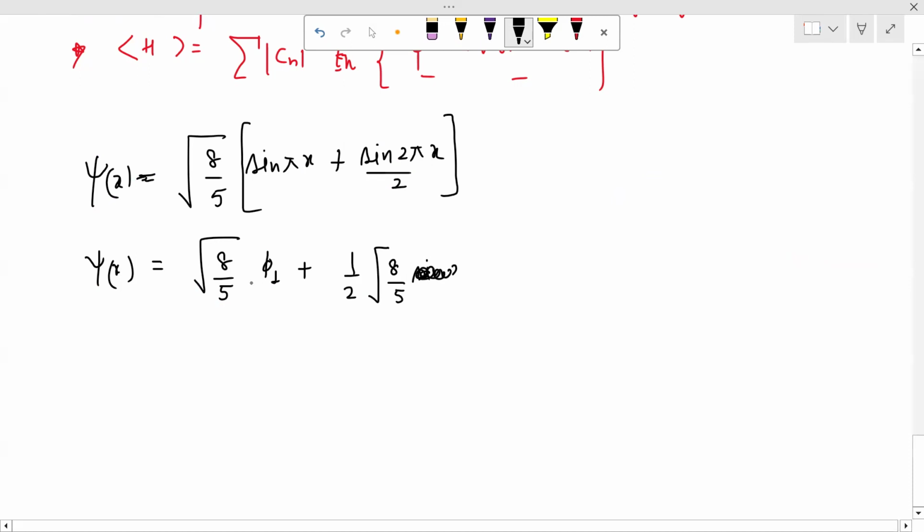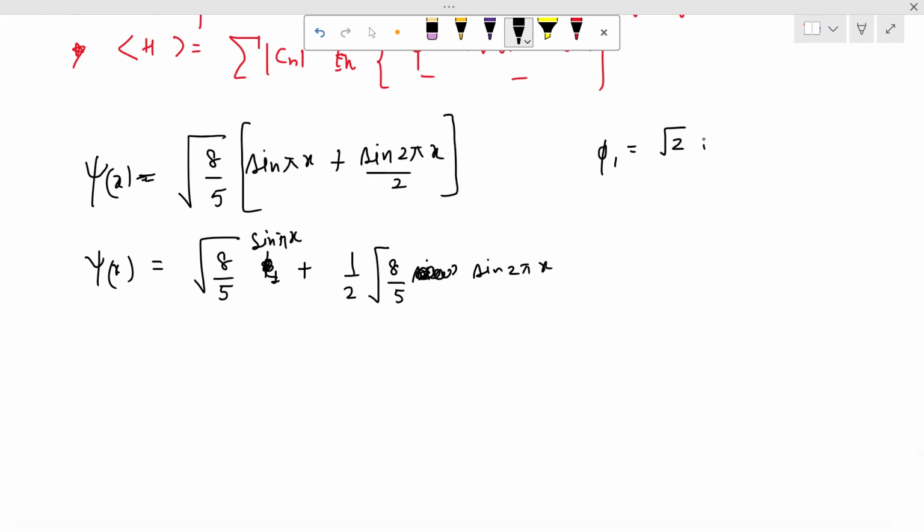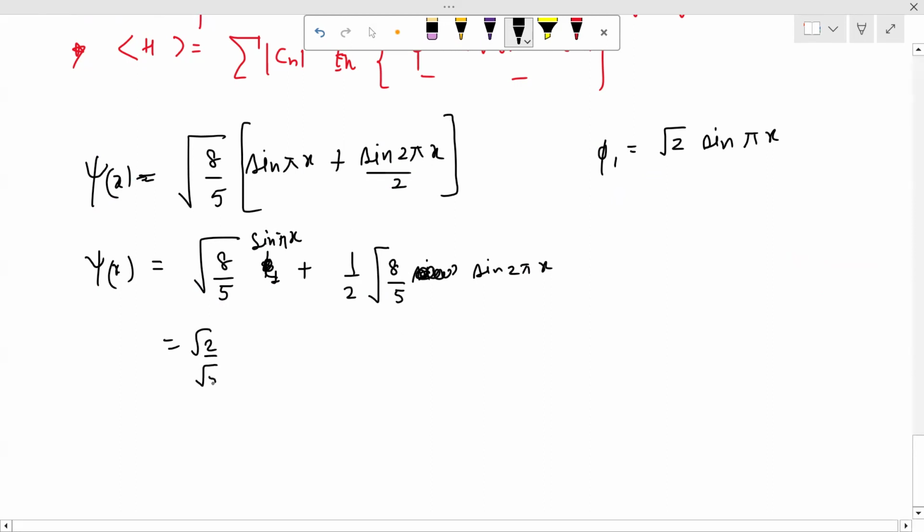First, let me write sin(pi x) only, and then I'll do it. I know already that my phi 1 is root over 2 sin(pi x). So in order to do that, I'm going to remove root 2 from here, and I'll simply get root 2 upon root 5 phi 1.